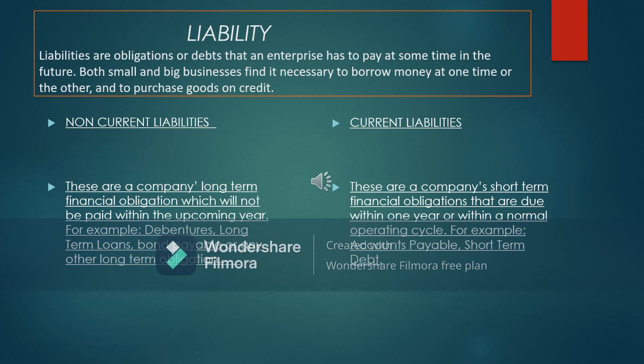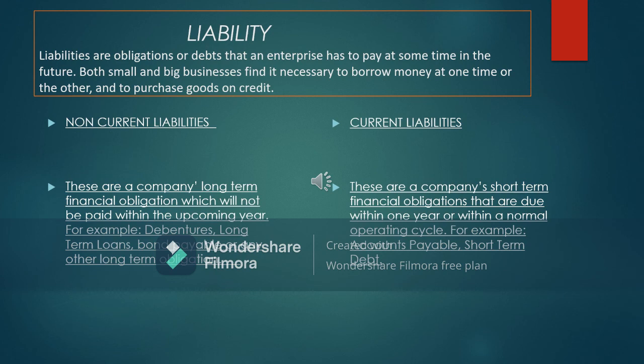Both small and big businesses find it necessary at some point of time to borrow money at one time or another and to purchase goods on credit. So these are the liabilities which create the creditors. We will have to pay something. If we are taking a loan from the bank, that is also a liability. We will have to pay that.